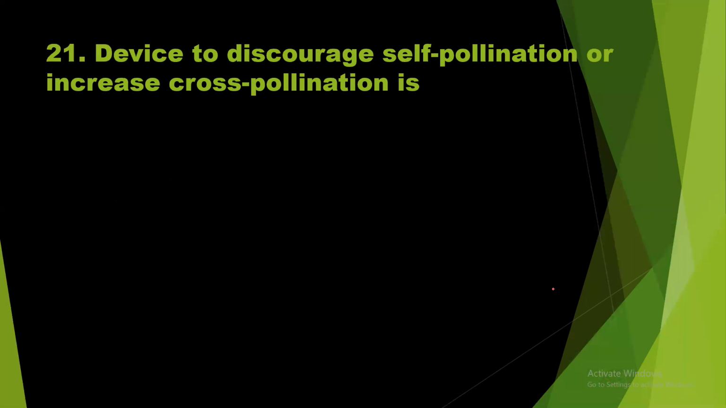Question number 21. Device to discourage self-pollination or increase cross-pollination is. We got the answer, that is outbreeding devices. That should be the outbreeding devices.